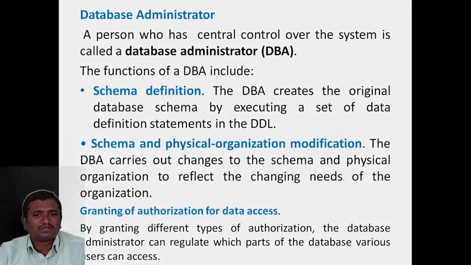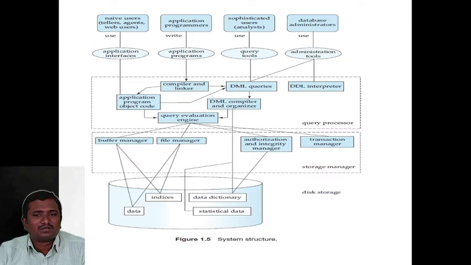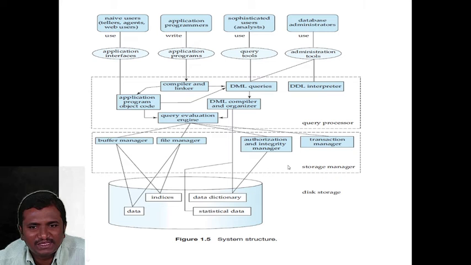The next part is the storage manager. Now we have discussed the query processor, so the purpose of DML queries, the DDL interpreter, and application program object code query evaluation we already discussed. Now we are going to discuss the parts of the storage manager. It consists of the buffer manager, file manager, authorization and integrity manager, and then the transaction manager.